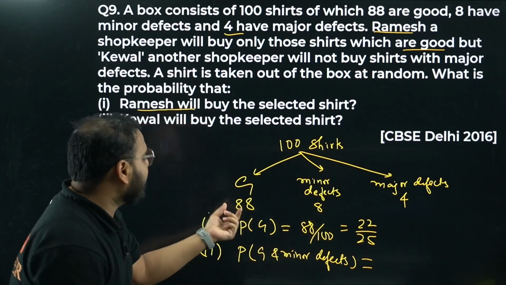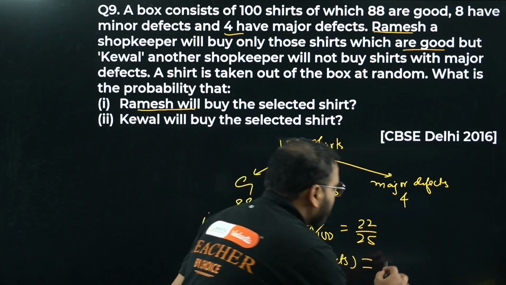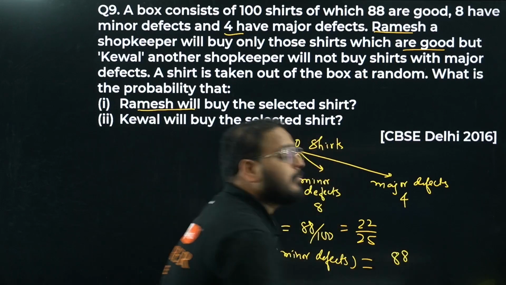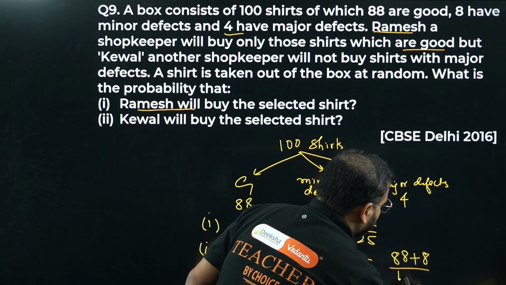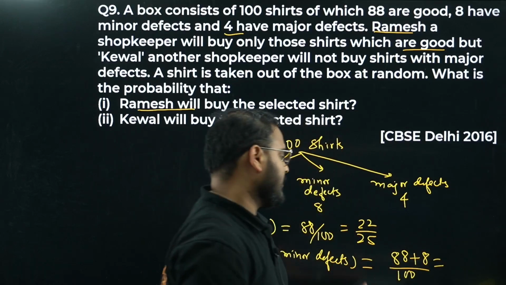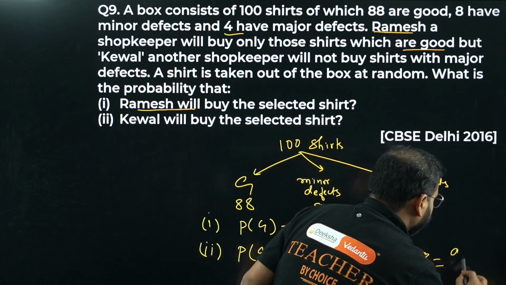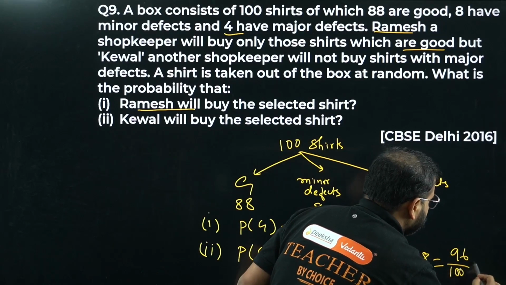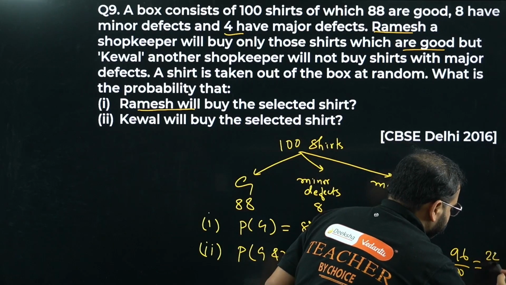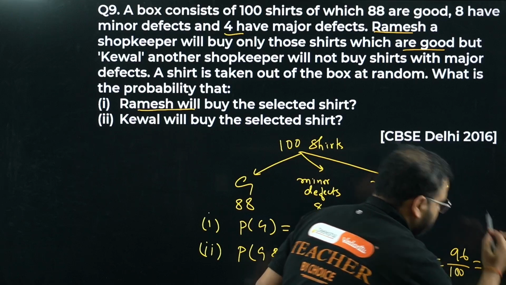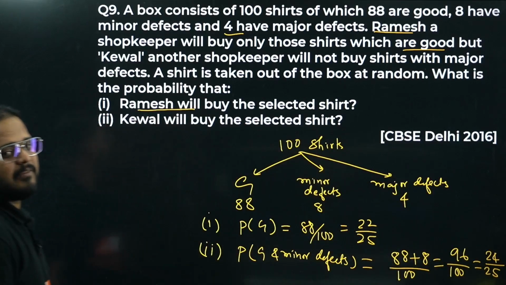It means 88 plus 8 will be the favorable outcome. The favorable outcome will be 88 plus 8 by total, which is how much? 100. How much is this? 96 by 100. How much is this? 24 by 25.